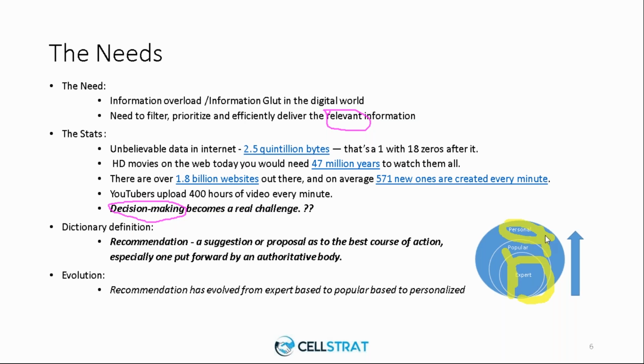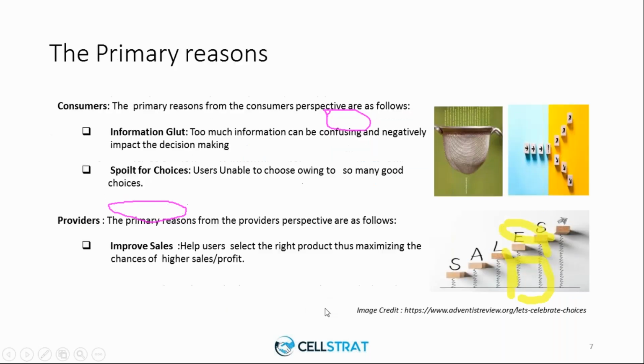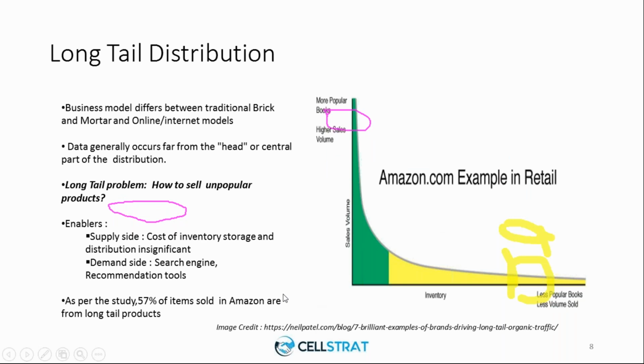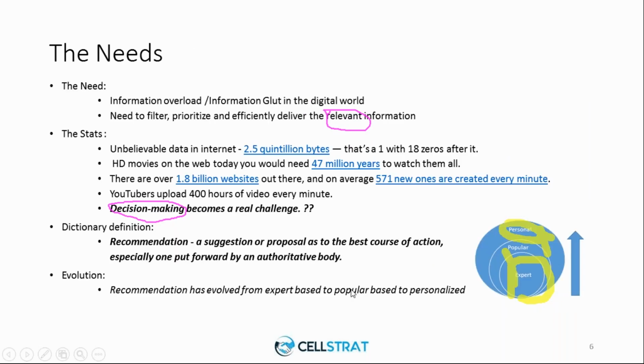So the recommendation system has undergone a very big change in terms of how the recommendation should happen. You actually feel that whatever recommendations or information you are getting is customized to what you are looking for. So that is what is meant by the evolution of recommendation. Simply, the recommendation has evolved from an expert based model to popular based and then to a personalized mode.